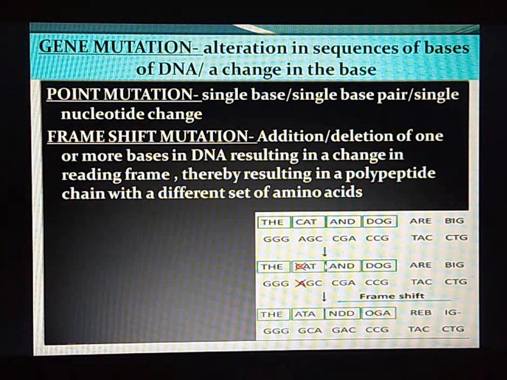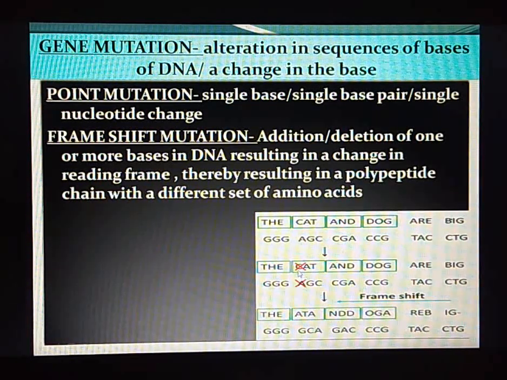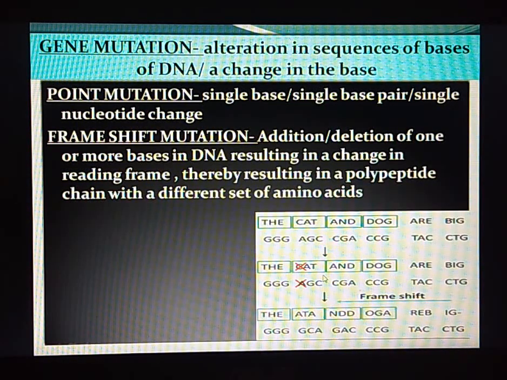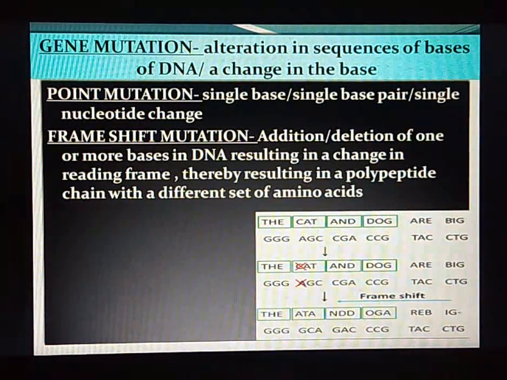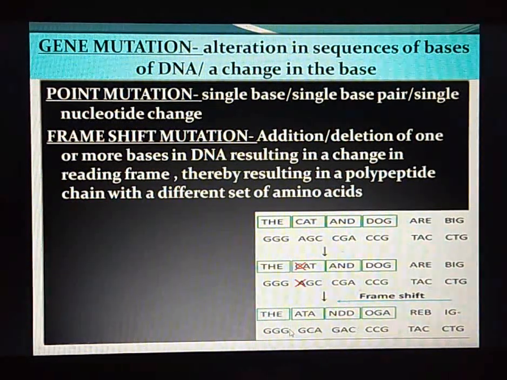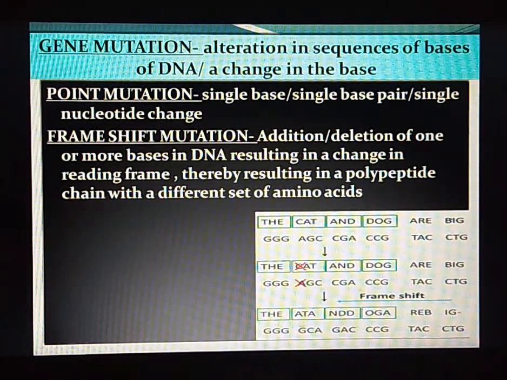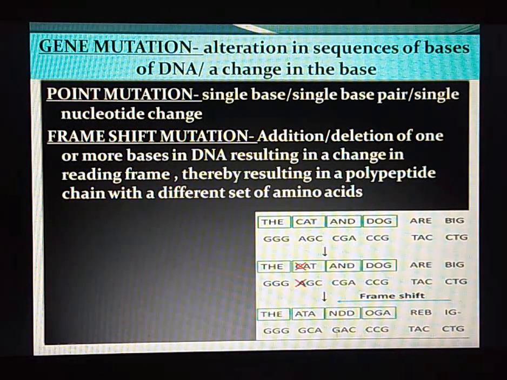So the reading frame will change from the point where the addition or deletion of one or more bases is seen. So accordingly the reading frame will change. So we can see here ATA, NDD, OGA, REB, IG. That means the reading frame has completely changed here.